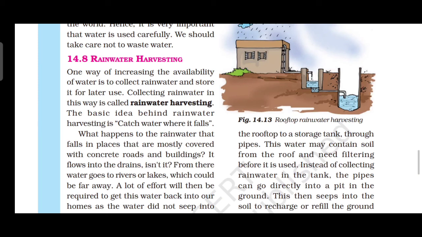In this system the rainwater is collected from the rooftop. See the picture. From the rooftop to the storage tank through pipes. This water may contain what? Soil from the roof and needs filtering before it is used. Instead of collecting rainwater in the tank, the pipe can go directly into a pit in the ground. This then seeps into the soil to recharge or refill the groundwater.